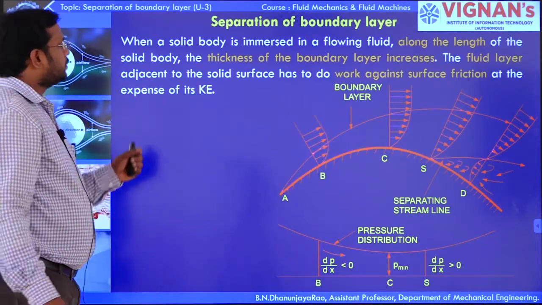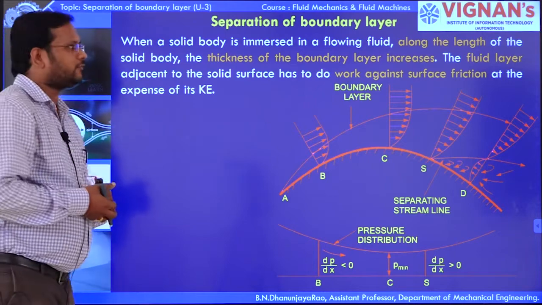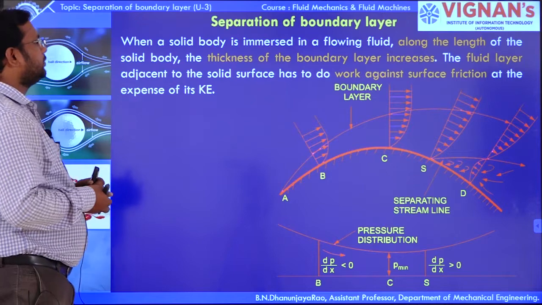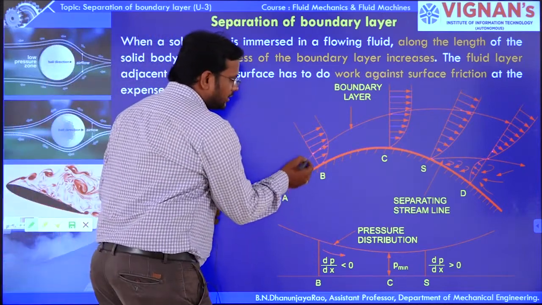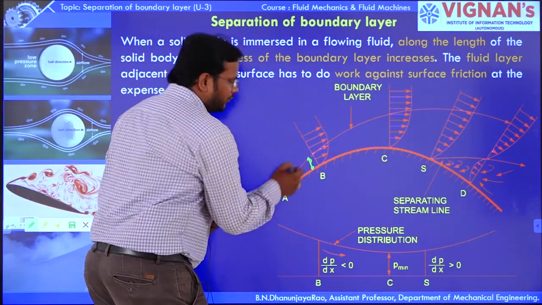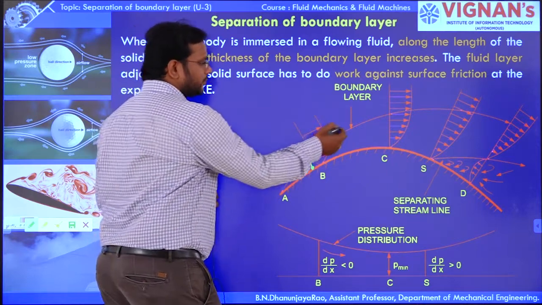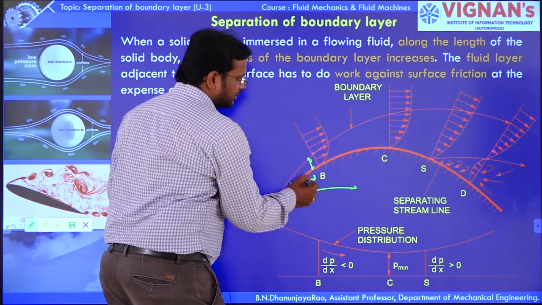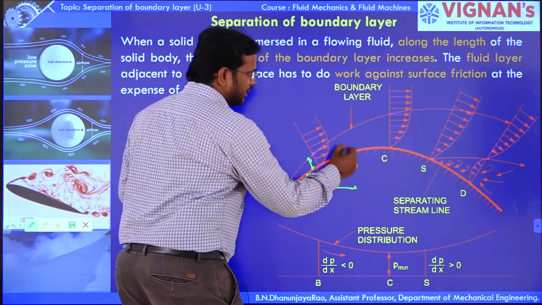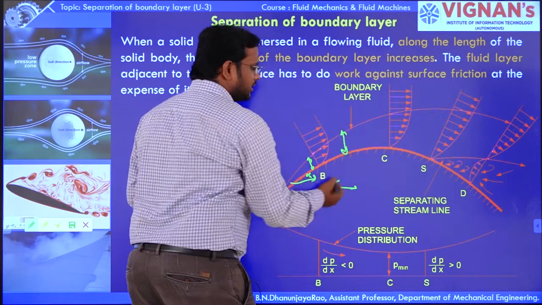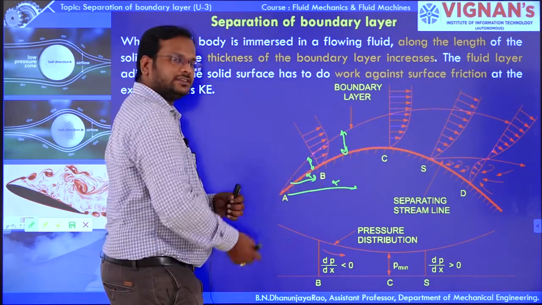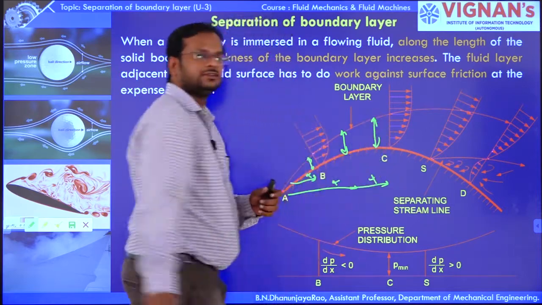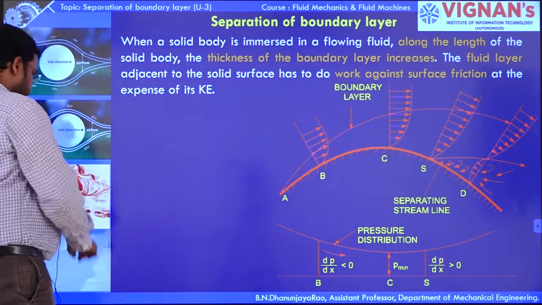When a solid body is immersed in a flowing fluid, along the length of the solid body you can see that the thickness of the boundary layer is this much. If you go on increasing the length, here it is x, the thickness is high compared to before. If you keep on increasing the length x, the thickness of the boundary layer is going to increase.